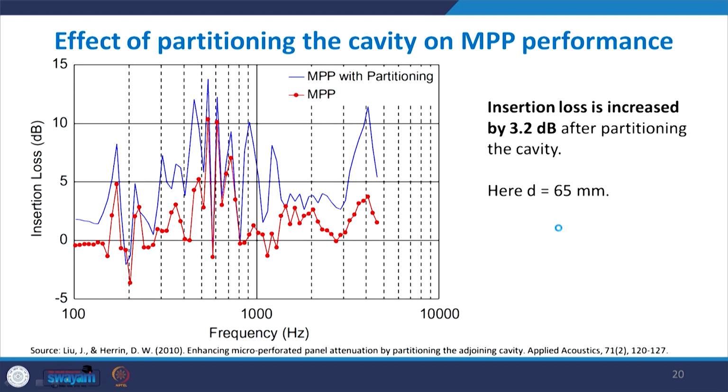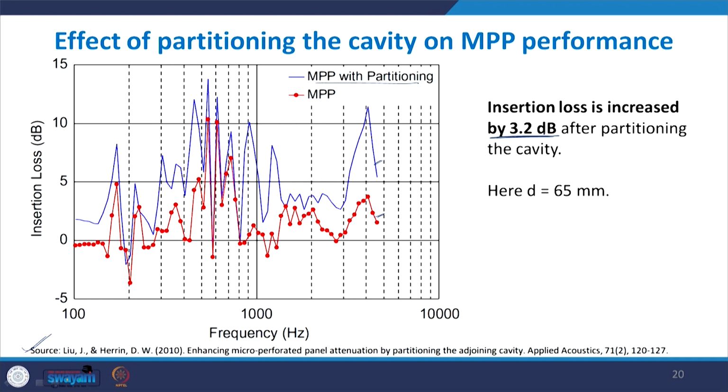So, here the source for every data is given to you. So, here this is an experiment carried out by Liu and Herin in 2010, and they found that when the cavity is partitioned using a honeycomb structure, then suddenly this is the performance: this is the insertion loss due to the original MPP, and this is the insertion loss due to the MPP with the partitioning, and overall the insertion loss has increased by 3.2 decibels.